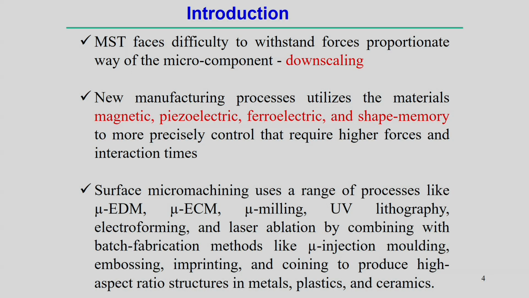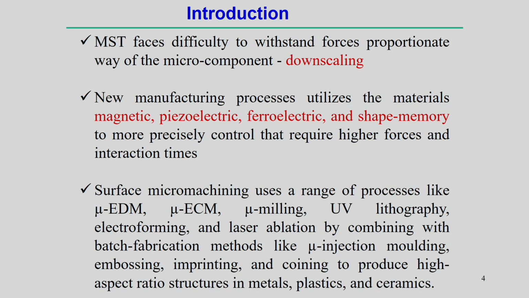Using all these newly developed materials, the development of new technology is going on specifically for application in producing micro devices or nano devices. Of course, if we look into the different surface micro machining processes, there is a wide variety of processes available. For example, micro electro discharge machining, micro electrochemical machining, micro milling, ultraviolet lithography, electroforming, and laser ablation, combined with batch fabrication methods like micro injection molding, embossing, imprinting and coining to produce high aspect ratio structures in metals, plastics and ceramics.